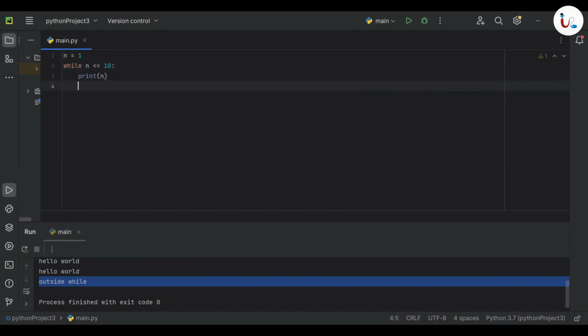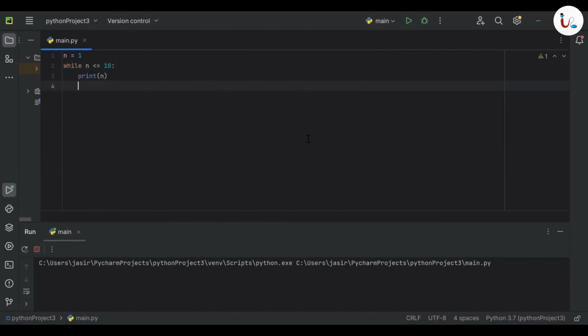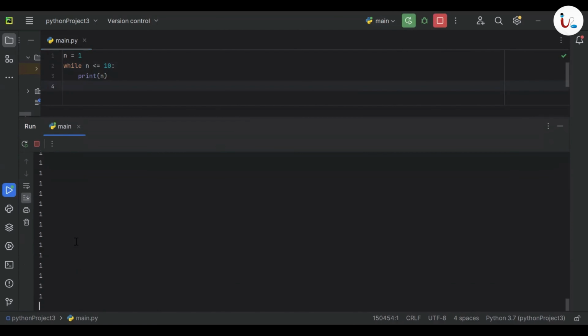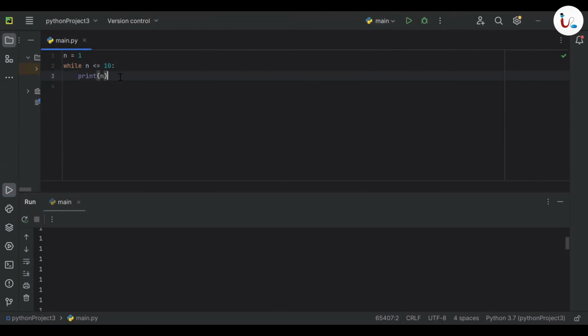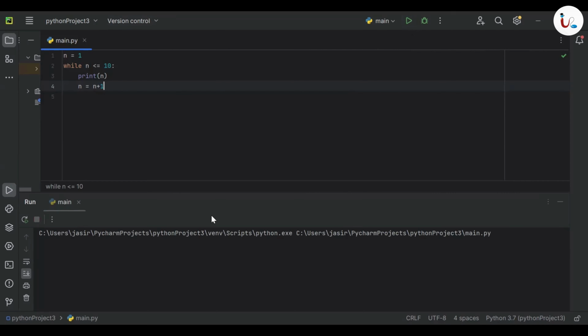All right. After printing n, I want to increase the value of n. Otherwise, what happens now? You can see here, it is only going to print 1. See? Unlimited ones. It's going to be a forever loop because 1 is always less than or equal to 10. So to avoid that problem, after printing the n, we have to change the value of n, which means n equal to n plus 1. After printing the value of n, the value of n should be incremented by 1, which means n equal to n plus 1. Now let's see.